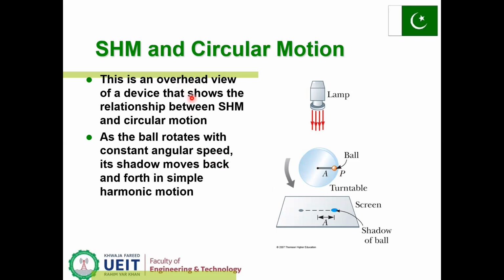This is an overhead view of a device that shows the relationship between simple harmonic motion and circular motion. If we rotate this circular motion, the shadow of the point P moves on the ground or on the screen. This becomes the mean position. The center shadow is the mean position.